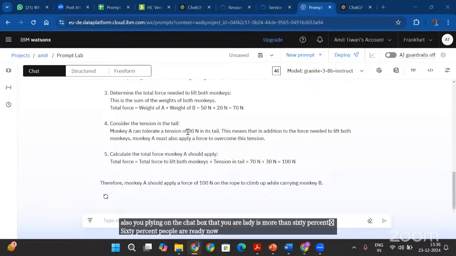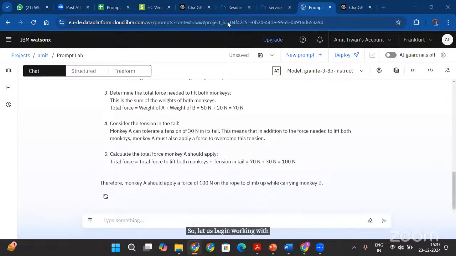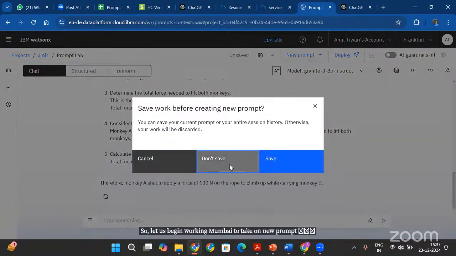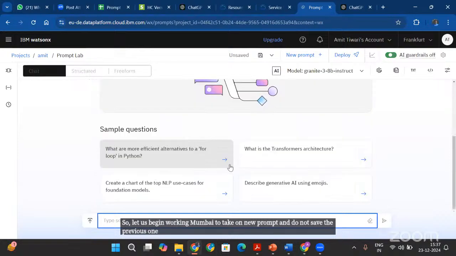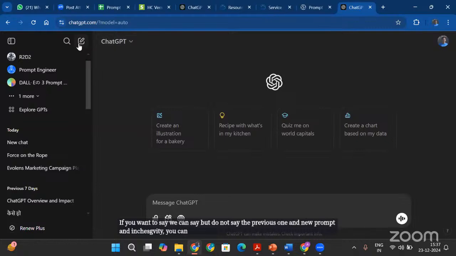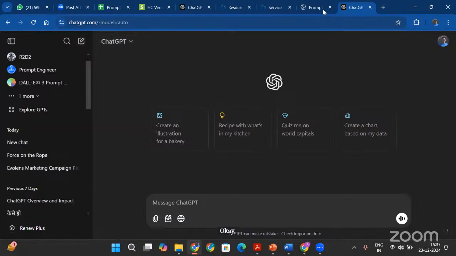So let's begin working with creating this campaign. If you are on IBM Prompt Lab, click on new prompt and don't save the previous one. If you want to save, you can save, but don't save the previous one. And in ChatGPT, you can just open a new window. Both are similar.